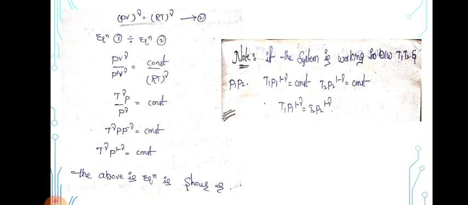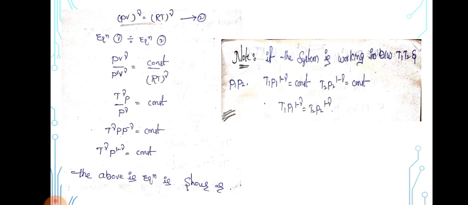So finally, equation number 1 divided by equation number 2, that is PV^gamma divided by P^gamma V^gamma is equal to constant divided by R^gamma T^gamma. So V^gamma in the numerator and denominator gets cancelled, and R^gamma is a constant. Therefore finally T^gamma divided by P^gamma is equal to constant. Therefore T^gamma divided by P into P^(-gamma) is equal to constant. Then finally T^gamma P^(1-gamma) is equal to constant.